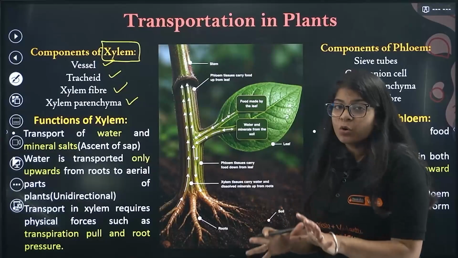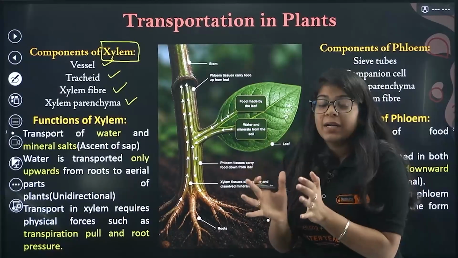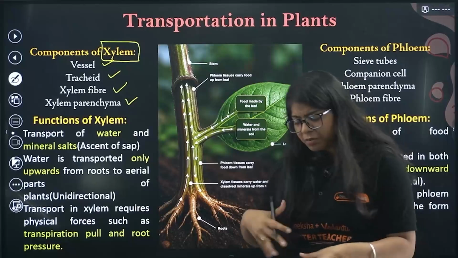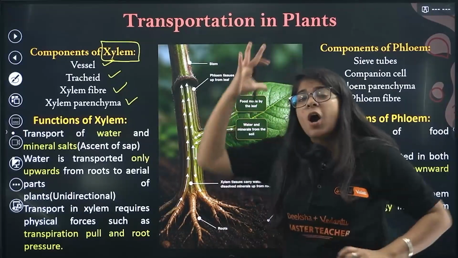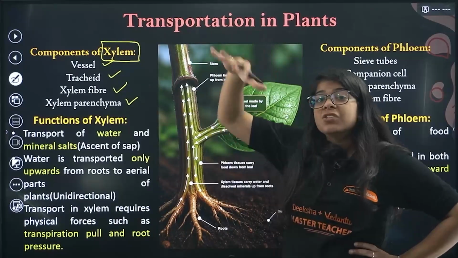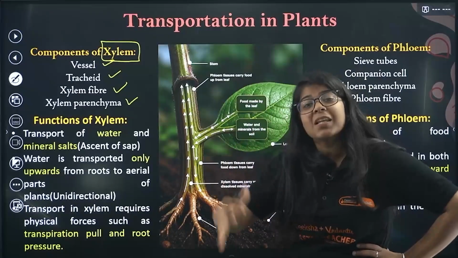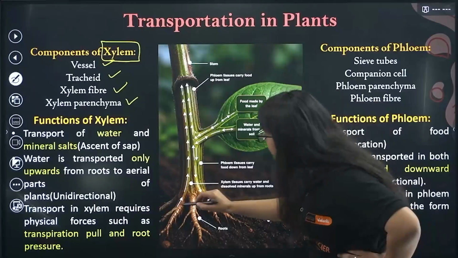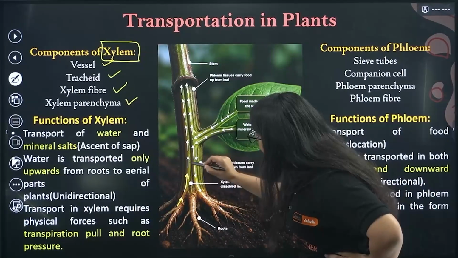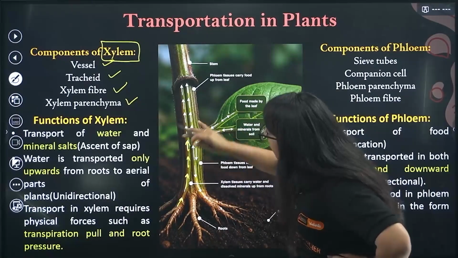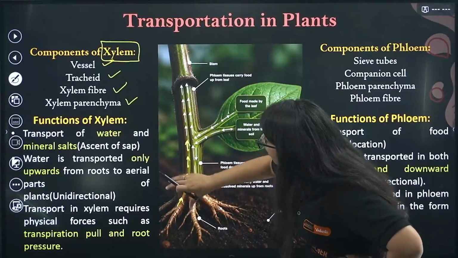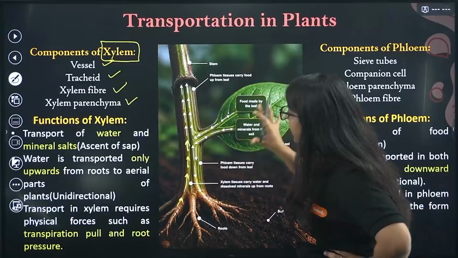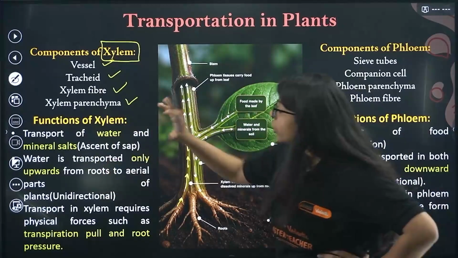This xylem, now my root, it needs water. Now my plant, it needs water, like leaf needs water. But how will that water? We put the water in the sand, in that mud, right? How does that reach the plants? It reaches the leaves. That is the transportation of minerals and nutrients done by xylem, right? So what this does, these upper arrows you see, right? So this is the xylem transferring the water, the mineral salts from these roots into these leaves. Okay, into these leaves. Now water is transported only upwards.